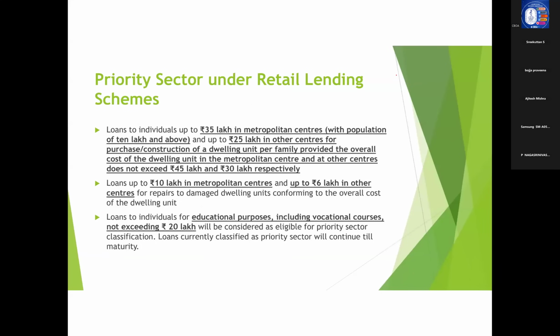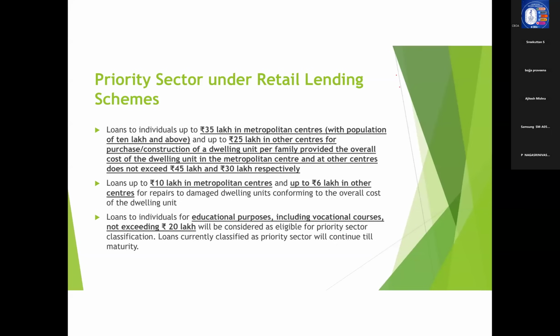But all these products don't qualify for priority sector lending under retail lending. There are only very specific products which actually qualify for priority sector lending under retail lending. So now we are going to see which products qualify.